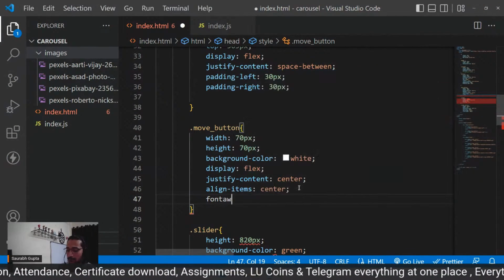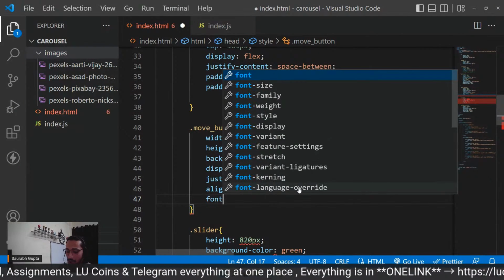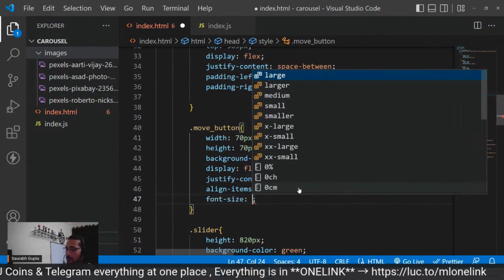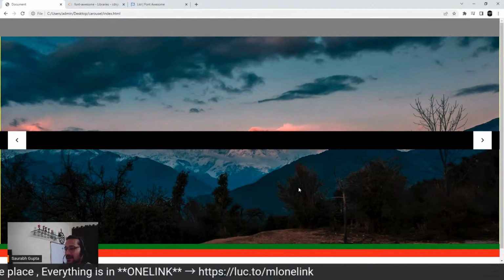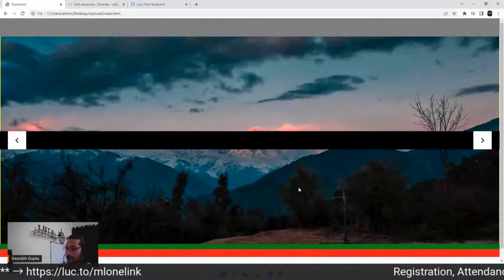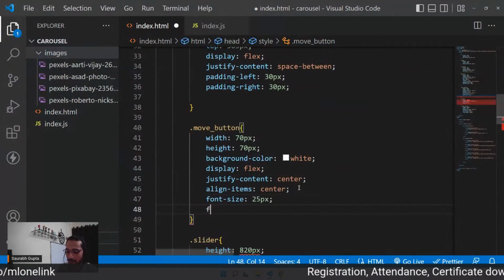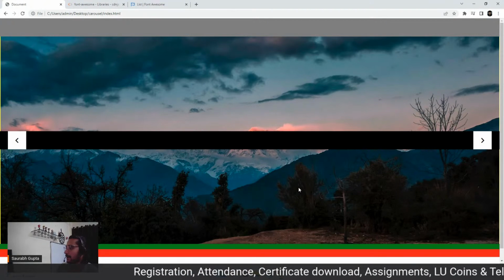Font Awesome icons are not exact image icons, so you have to give a font size to make them bigger. Font size of 20 pixels. Let's see how big it gets. A little more maybe, so 25 pixels. And let's also try to make it bold. So font weight bold. Good enough.